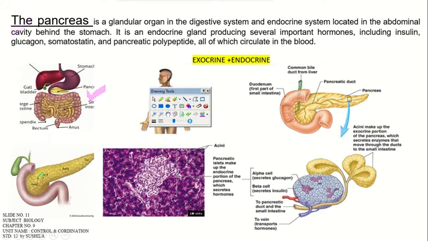These four parts lead to the formation of groups of cells, that is the islets of Langerhans, where pancreatic islets make up the endocrine portion of the pancreas, which secretes hormones in the form of alpha cells, beta cells, and delta cells, and F cells are also there.